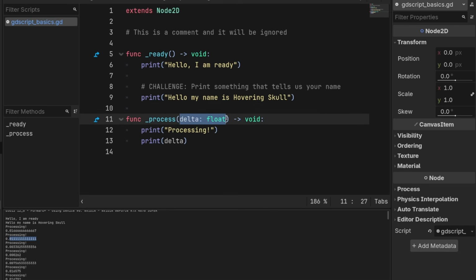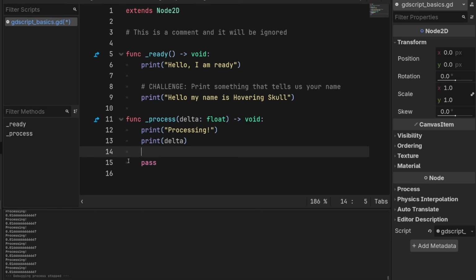This is important though, because often we want to make sure things, for instance, move at a smooth speed and not at the speed of your processor. Don't worry about that too much right now. You might be asking, why is it always 0.01666, etc.? And I think that's because that's probably 1 divided by 60. And we can test that out by printing 1 divided by 60.